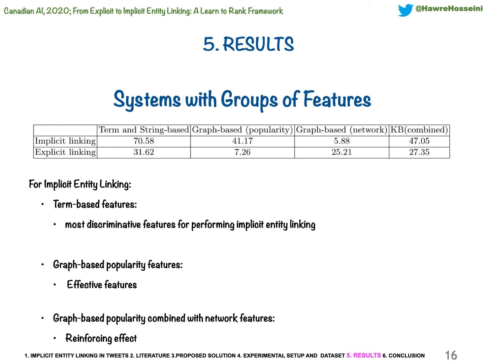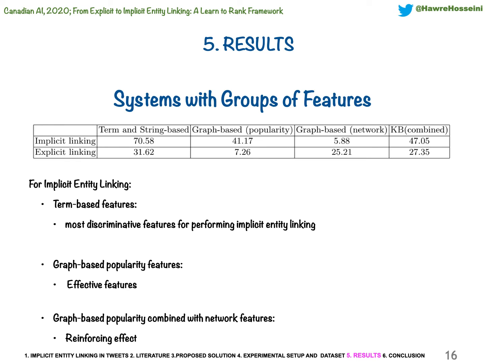We further perform experiments with different groups of features as categorized in our work. We run our systems with features of 4 groups, and we find these points. The first 3 points are for implicit entity linking majorly. So first, term-based features are the most discriminative features for performing implicit linking. These term-based features are not as effective for explicit entity linking.